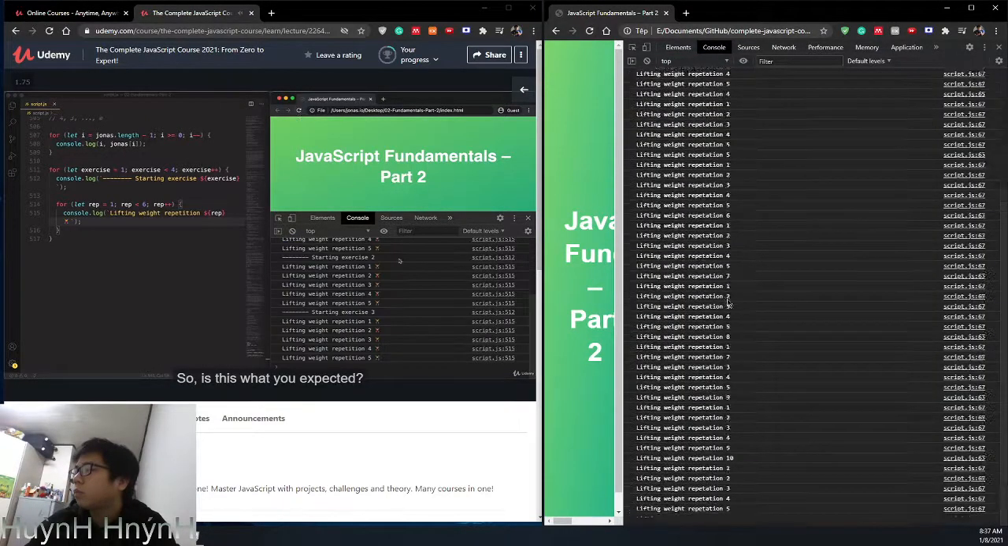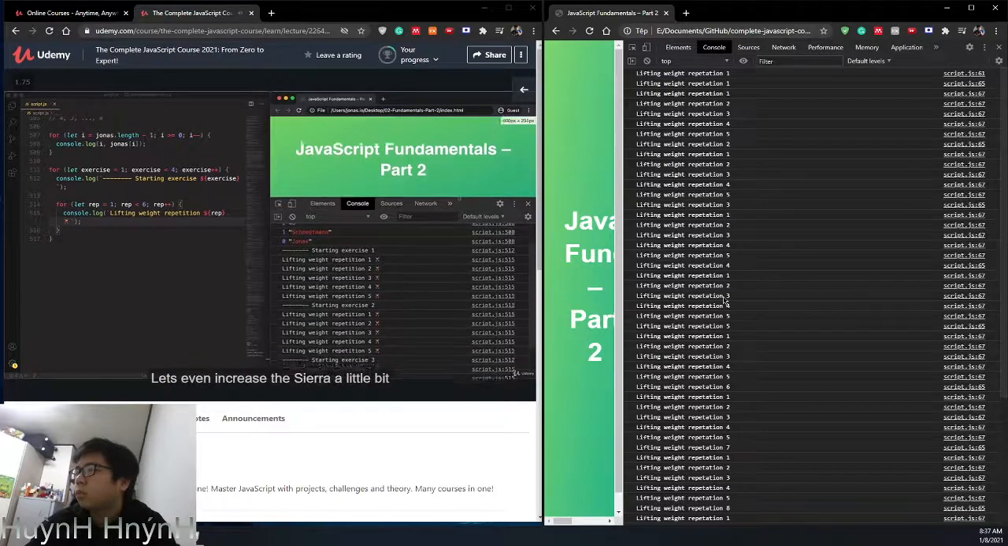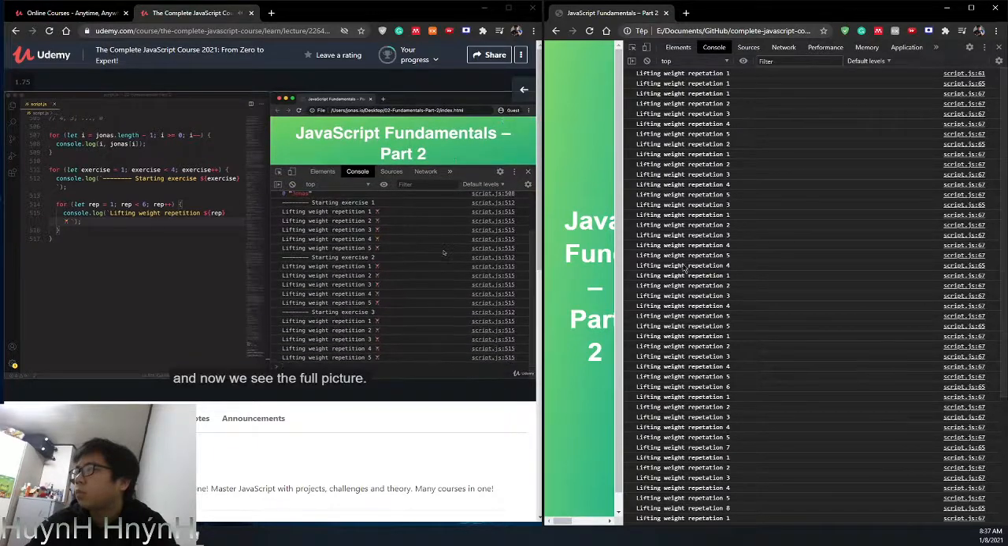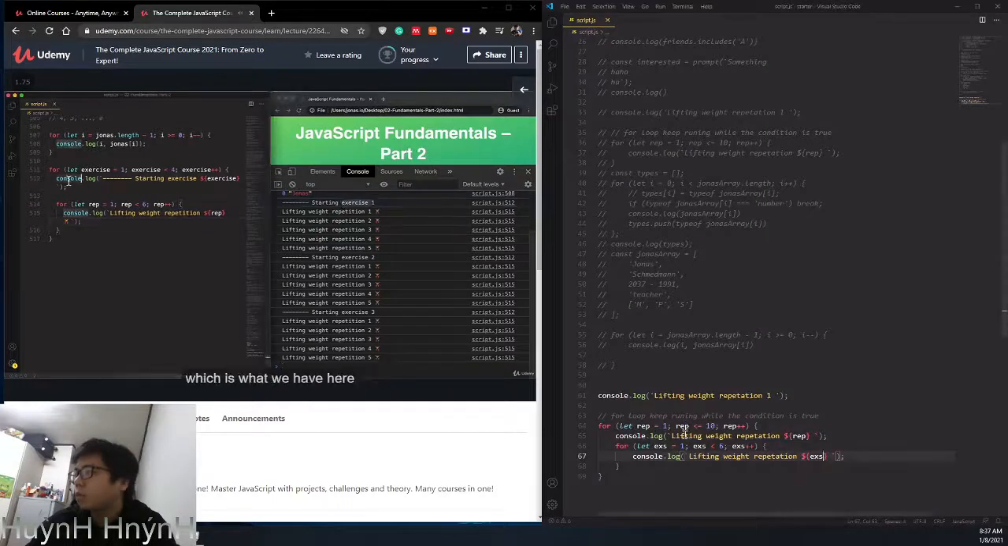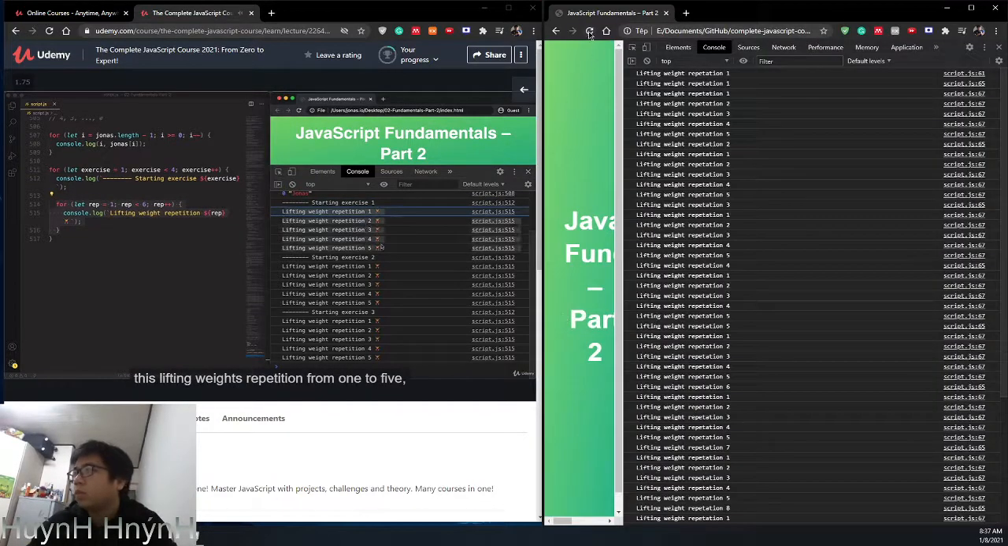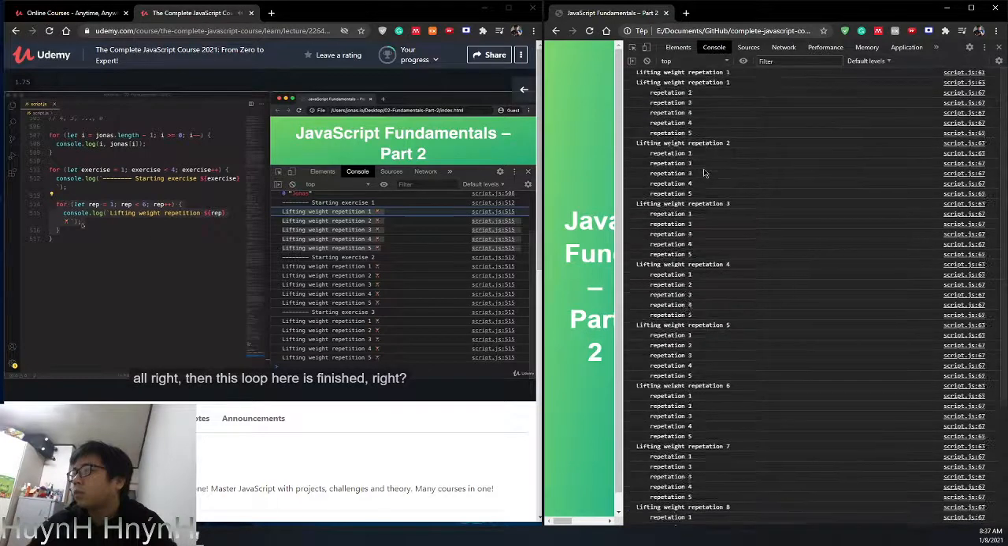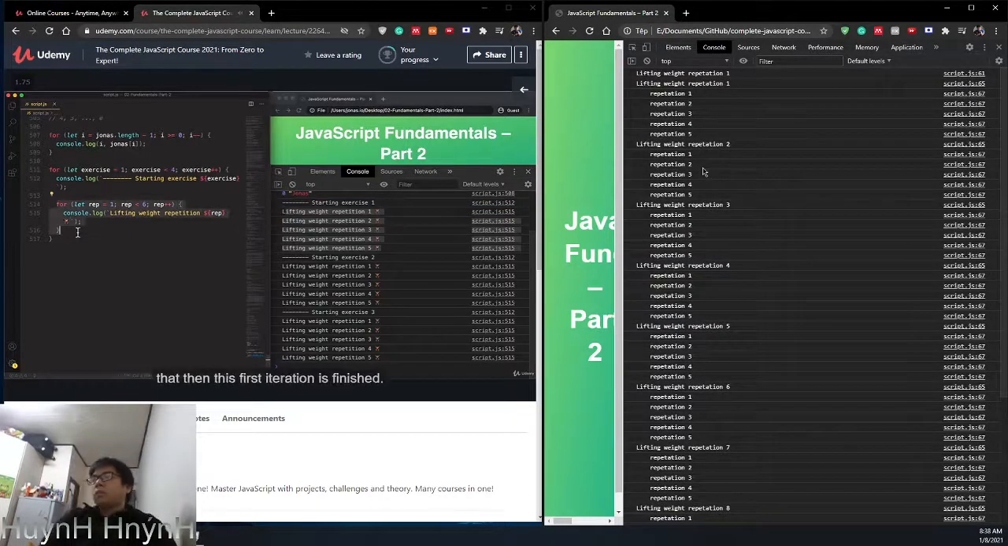So, is this what you expected? Let's even increase this here a little bit. And now we see the full picture. Alright, so we start exercise number 1, which is what we have here, and then inside of this iteration of exercise 1, a new loop is created and executed. And so that's what then creates this lifting weights repetition from 1 to 5. Alright, then this loop here is finished, right? So it ran all the 5 times, and then this first iteration is finished. And so the exercise loop, so this outer loop here, goes to its second iteration.